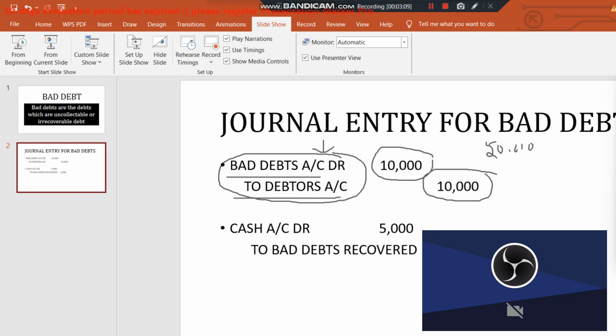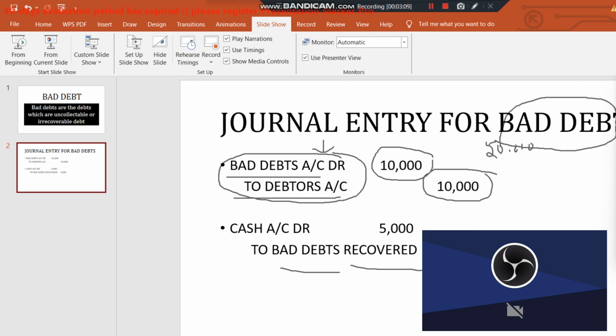Sometimes bad debts can also be recovered. So a bad debt is not always going to remain a bad debt unless it is not recovered. It is going to be shown in the balance sheet as bad debt only. But if, out of the bad debt of 10,000 rupees, I am able to get at least 5,000 rupees from my customer, that is called bad debts recovery. Bad debts recovery is also equally important.